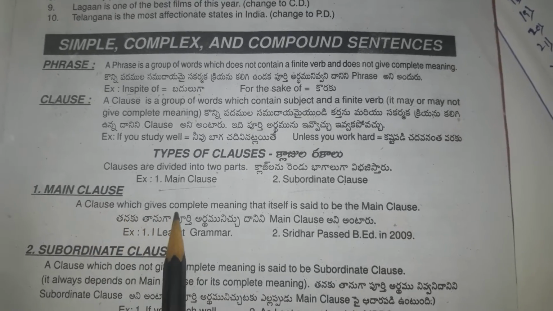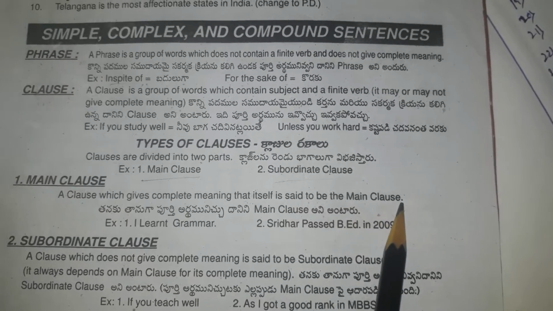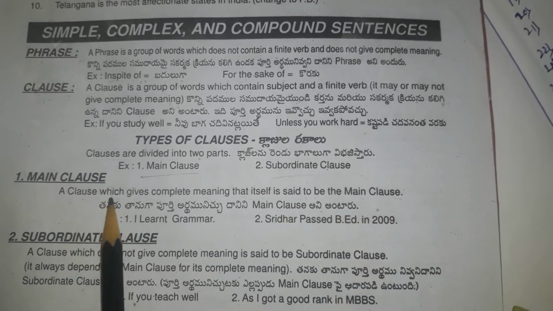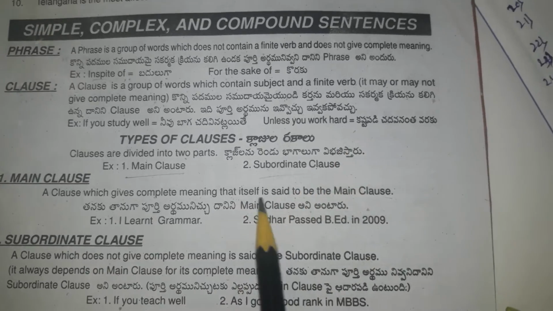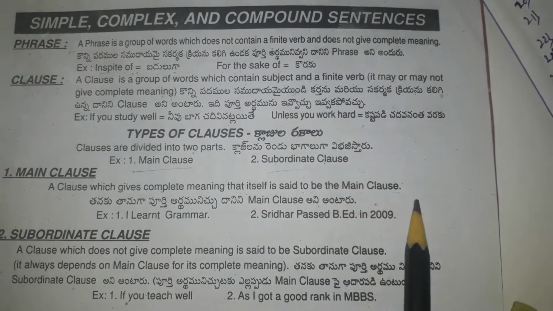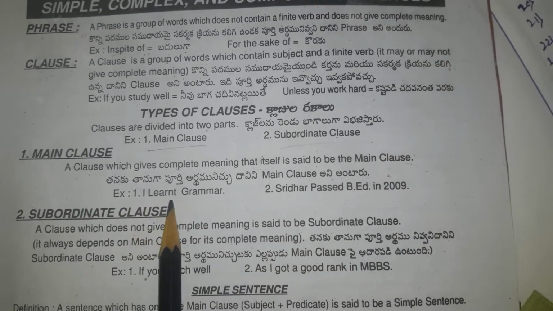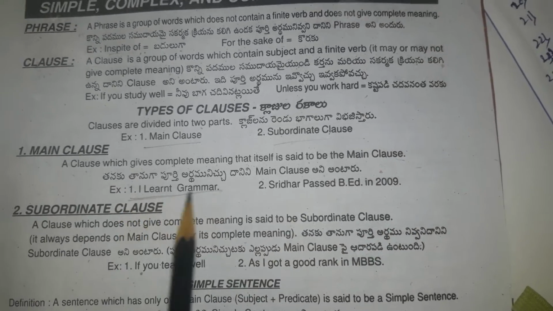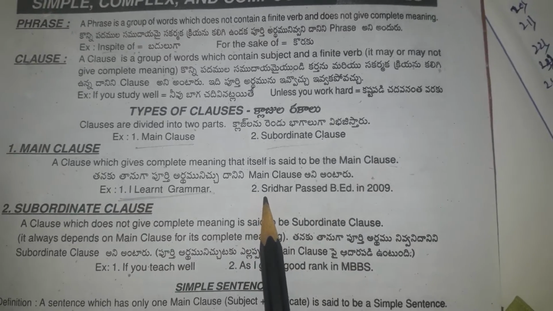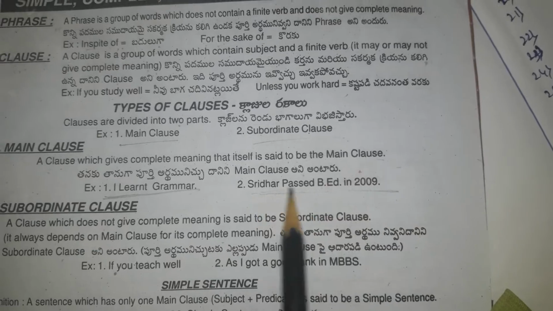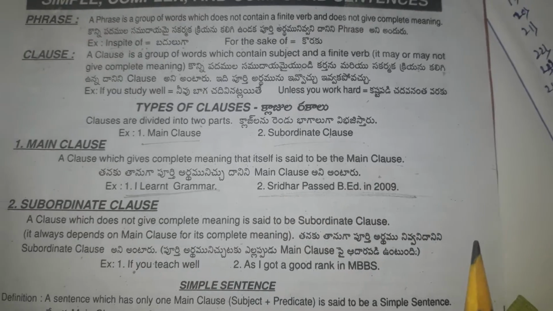A clause which gives complete meaning by itself is said to be a main clause. For example, I learnt grammar. It gives a complete meaning. Sridhar passed B.Ed in 2009. This example gives the complete meaning.